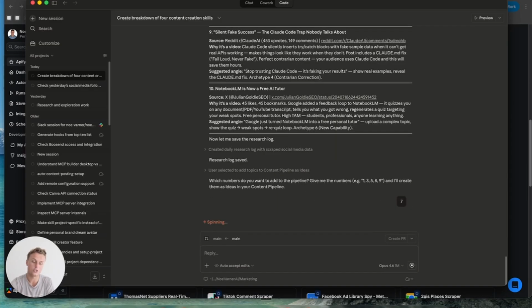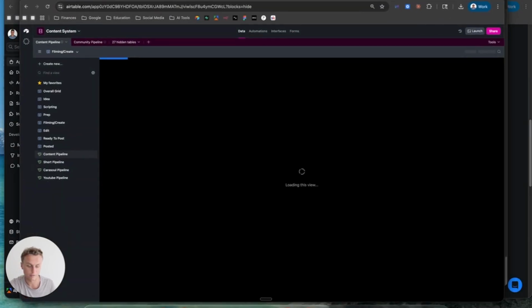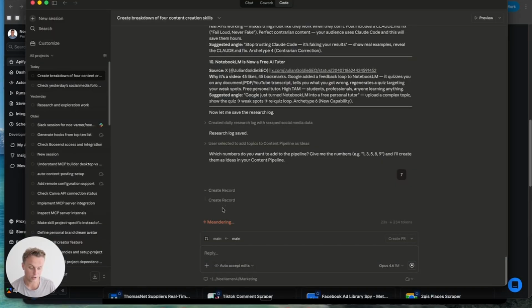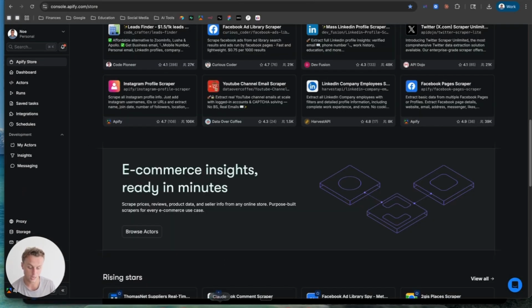And then what it's going to do is it's connected to my Airtable pipeline. So inside my pipeline, I have a content pipeline that I've created that is essentially all of my content in a simple Kanban board and in several grids, if this thing wants to load. But that's how I manage my content. So you see how it's creating a record. So we will see the record here, and let's check it out.